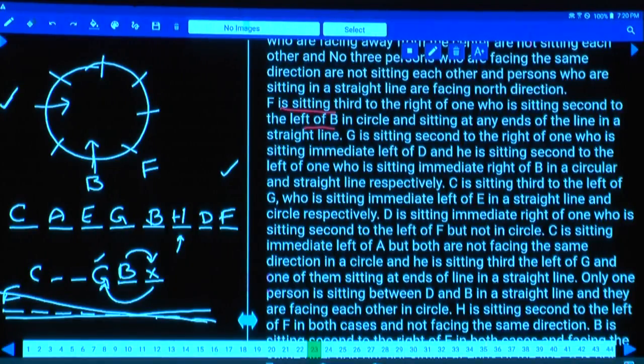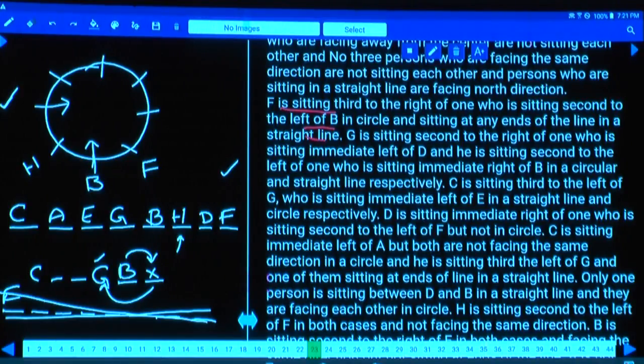Why am I fixing this one? Because only three persons are away from the center and the remaining persons are towards the center. Isn't it? And G is sitting second to the right. Earlier we have one piece of information: H is seated second to the left of F in both the cases. If F is here, H will be here.